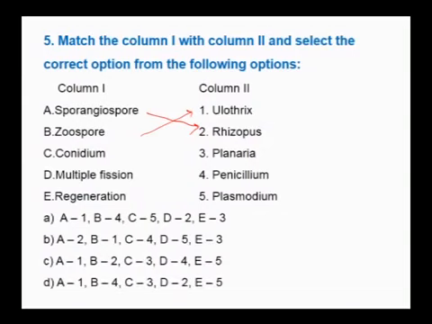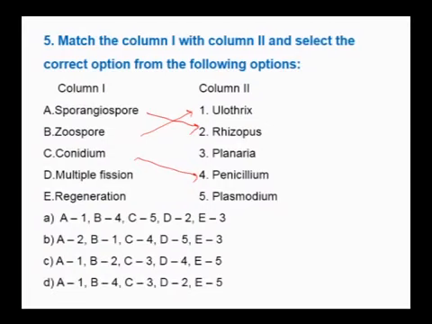Conidia are immotile spores which are formed in penicillium, which belongs to ascomycetes, and even in deuteromycetes the asexual reproduction takes place by conidia, where you don't find sexual reproduction. Therefore, deuteromycetes are also called fungi imperfecti. So conidia goes with penicillium. Multiple fission can be seen in amoeba and also in plasmodium.